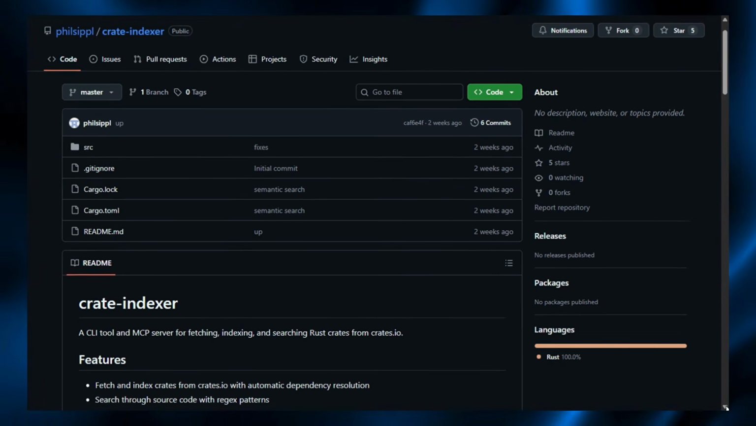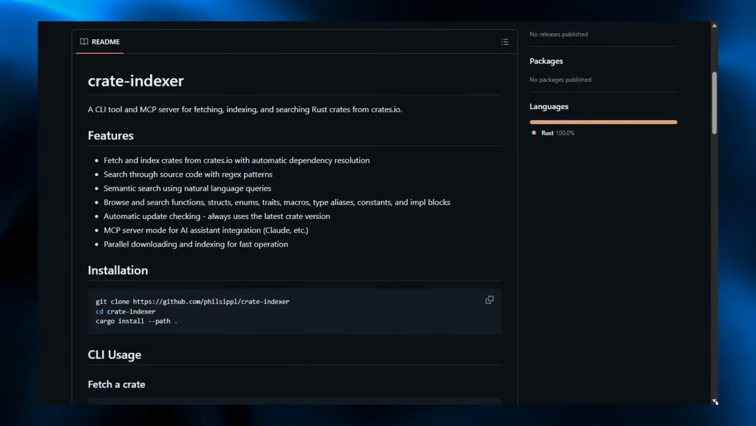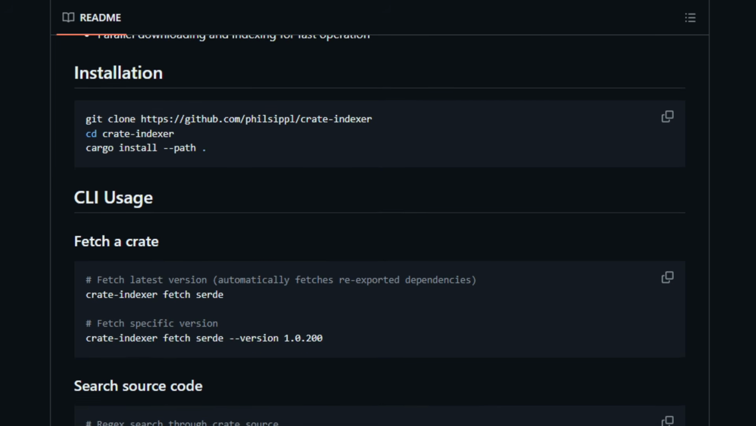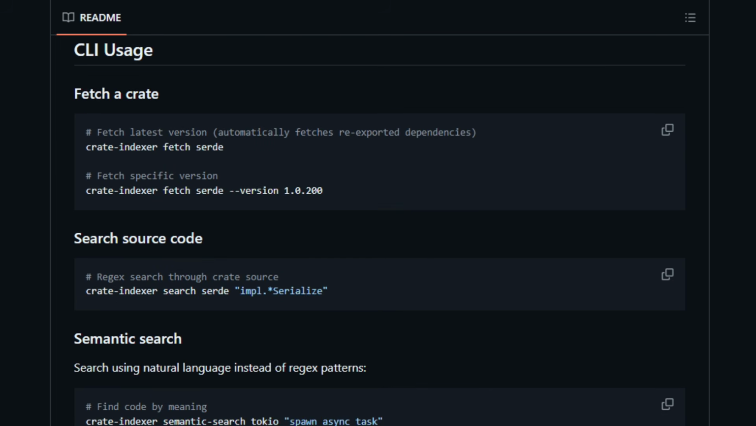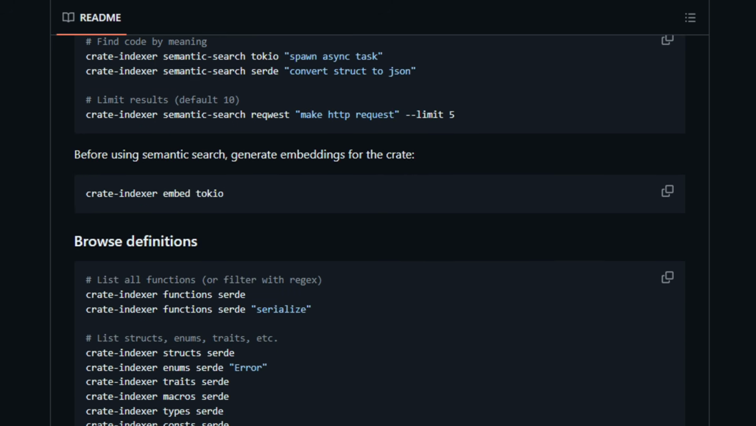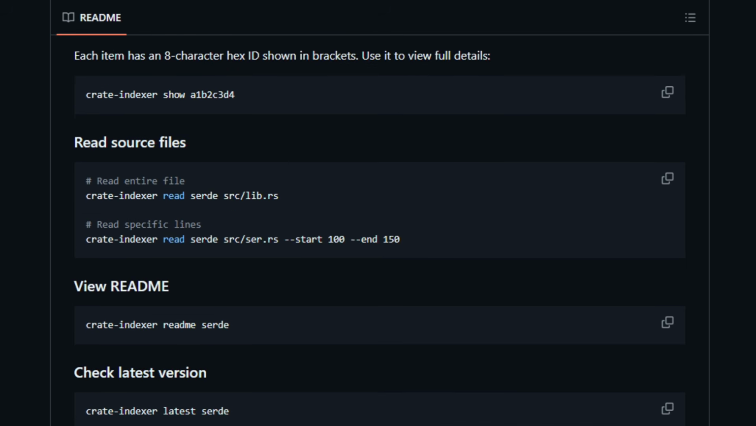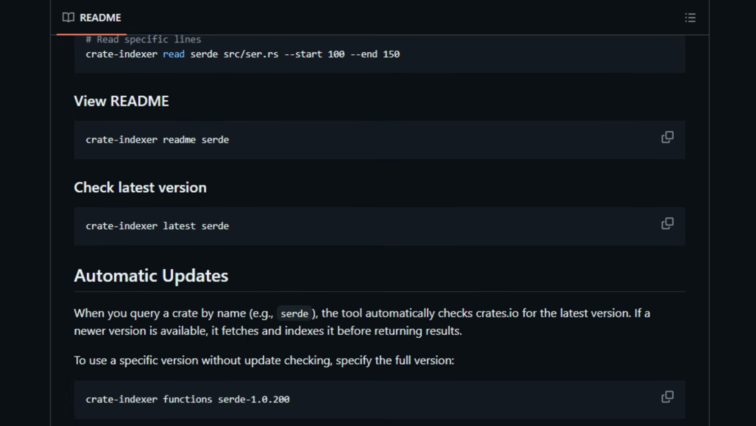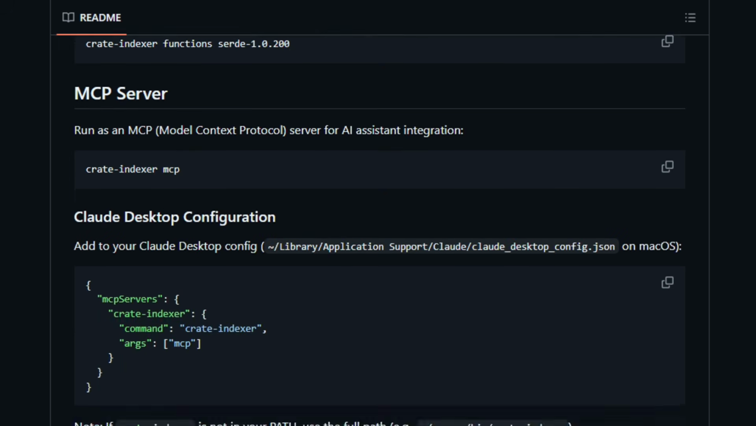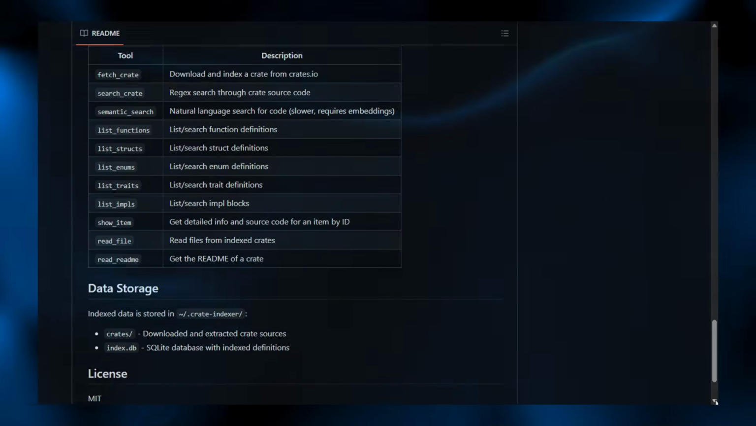Crate Indexer is an open-source CLI tool and MCP server that helps developers fetch Rust crates from crates.io, index their source, and search it without manual browsing. It downloads a crate with dependency resolution, stores indexed data locally in ~.crate-indexer/ and keeps definitions in a SQLite database for quick lookup. You can run regex searches, generate embeddings for semantic natural language search, and list or inspect functions, structs, traits, and impl blocks by ID. Use MCP mode to plug these tools into an AI assistant. Install it and index a crate you use.